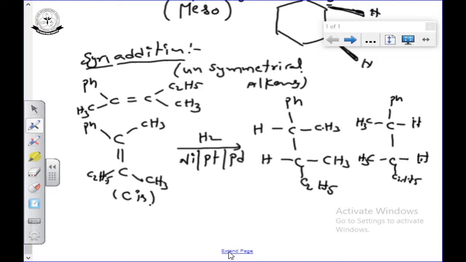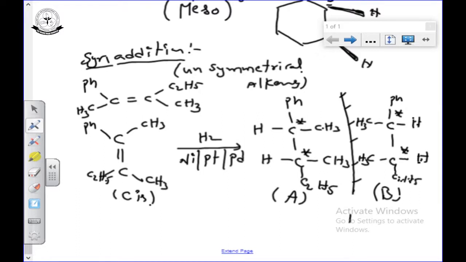What is the difference between compound 1 and compound 2? I am calling this compound A and this compound B. This is a chiral carbon and this is also a chiral carbon, and this is also a chiral carbon. Carefully observe compounds A and B. A and B are mirror images.